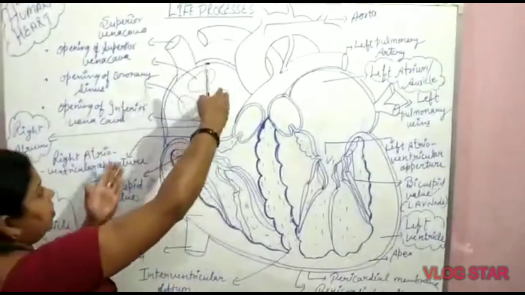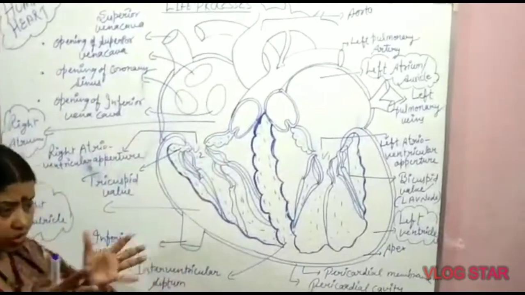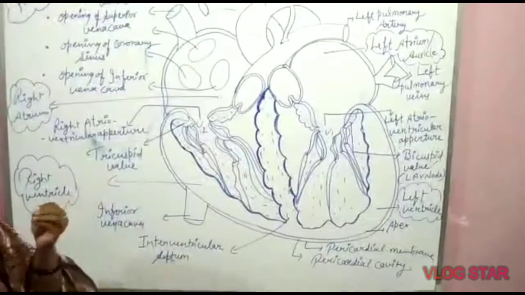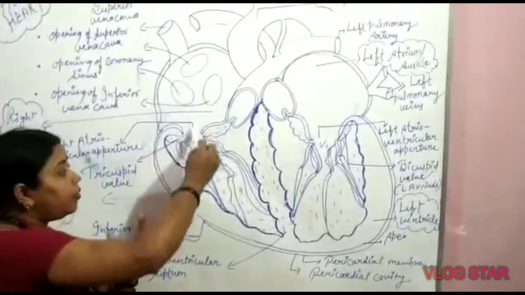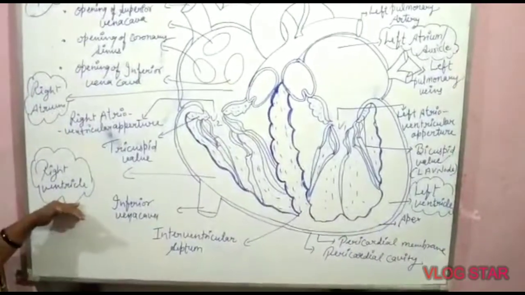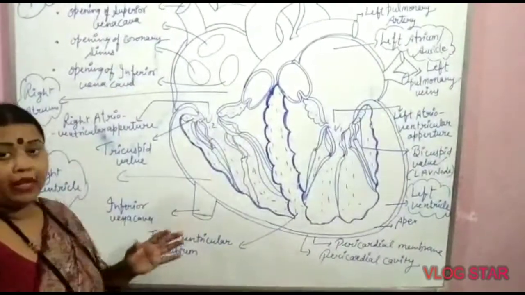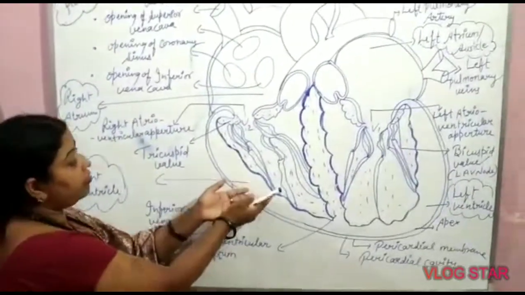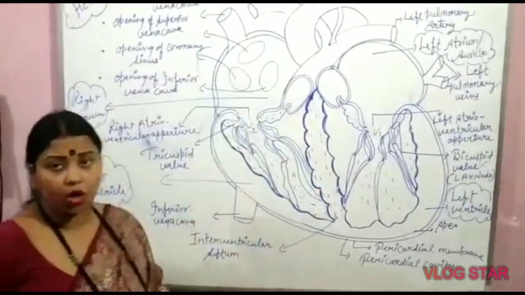And when the right auricle is in systolic form, then definitely valve number V2, that is the tricuspid valve, becomes open and all the impure blood goes down inside the right ventricle, and this valve becomes closed to prevent backflow of the ventricle blood to the auricle.